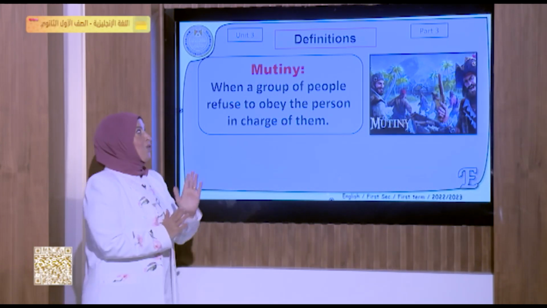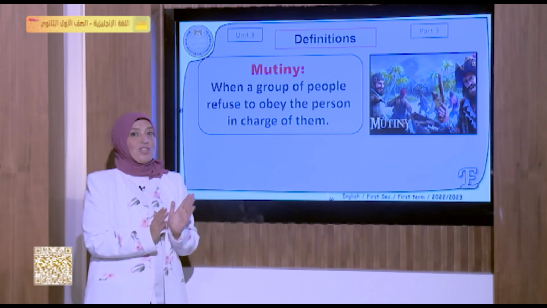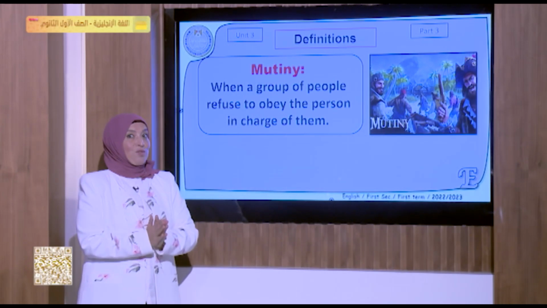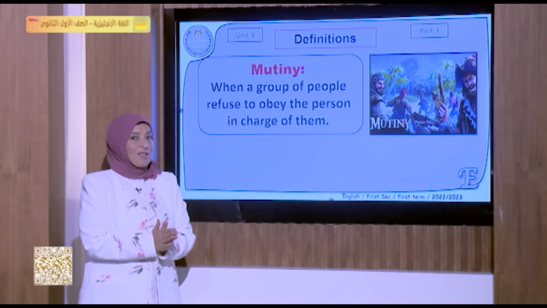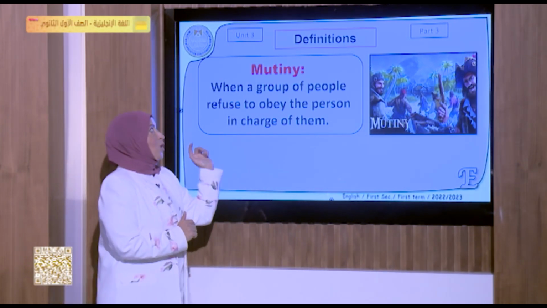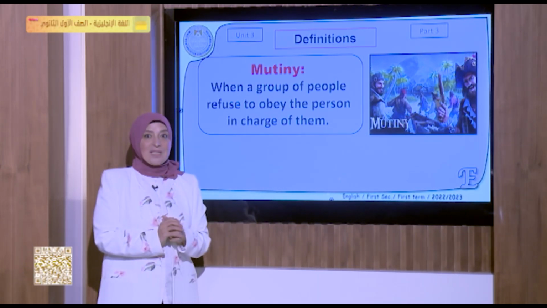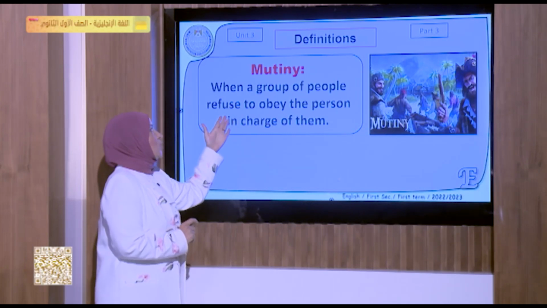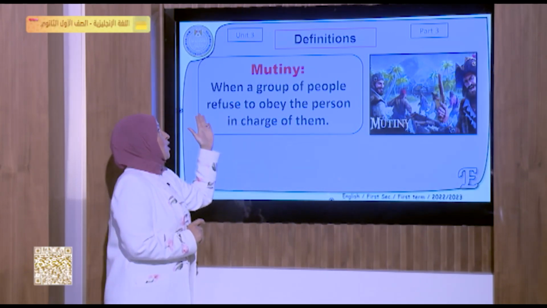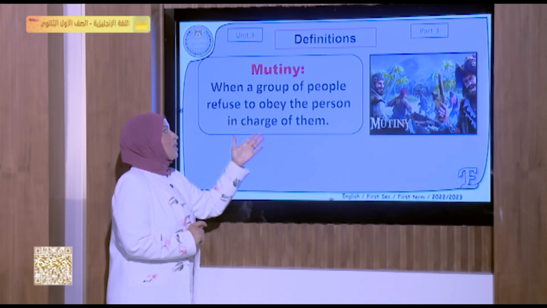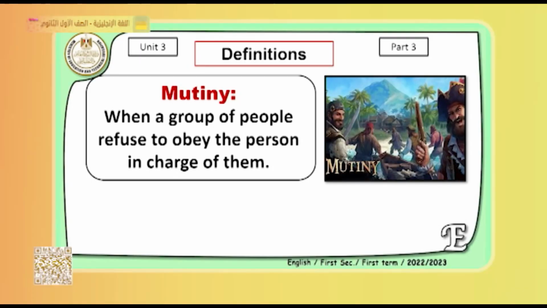So here we have some vocab which appeared in chapter 3. Read it carefully and study the vocab carefully. Let's see the vocab together. We have the word mutiny. What does the word mutiny mean? The word mutiny means when a group of people refuse to obey the person in charge of them. When a group of people disobey or don't follow the rules of their leader, they refuse to obey the leader.